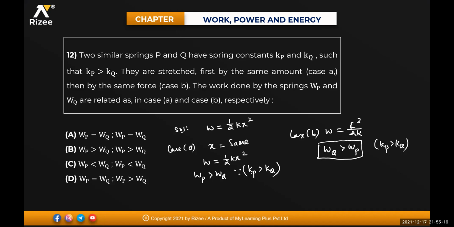I hope you got how I got this value of F square here, beta. Because F is equal to K into x, no? So work done is equal to half into K into x square. x value will be equal to F by K, so F square by K square. So this K and this square will get cancelled. So it is F square divided by 2K.